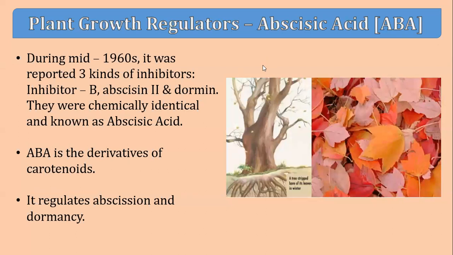During the mid-1960s, three kinds of inhibitors were reported, that is inhibitor B, abscisin II and dormin. They were chemically identical and came to be known as abscisic acid. So the chemical constitution of inhibitor B, abscisin II and dormin was the same, and therefore it is known as abscisic acid. Abscisic acid, or ABA, is a derivative of carotenoids and regulates abscission and dormancy in plants.